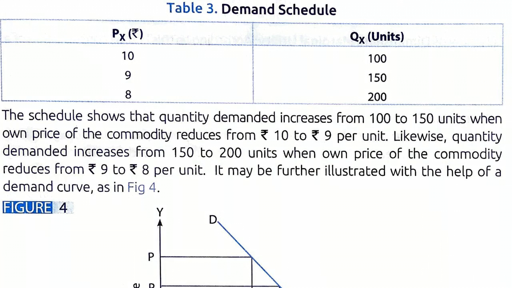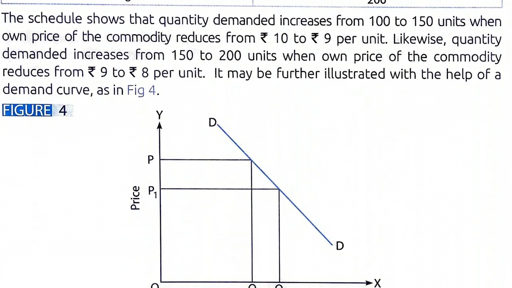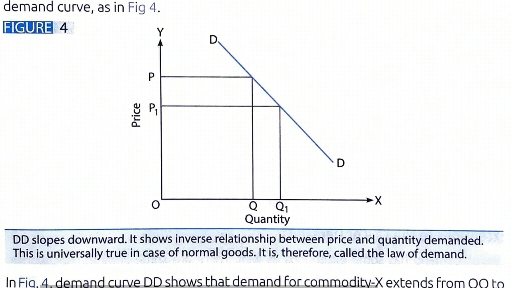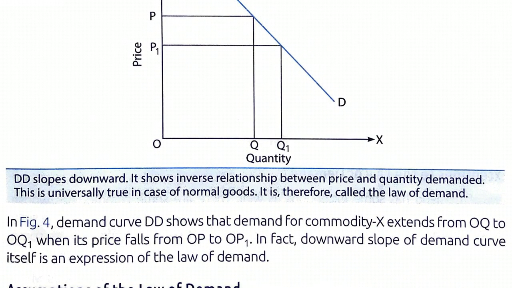So, on the basis of this demand schedule, we can draw a demand curve. This demand curve shows that when the price will fall, the demand will increase and the curve slopes downwards towards the right. So, this is called demand curve. It is normally true in case of all the normal goods, but there are some exceptions in case of goods which are not normal goods.